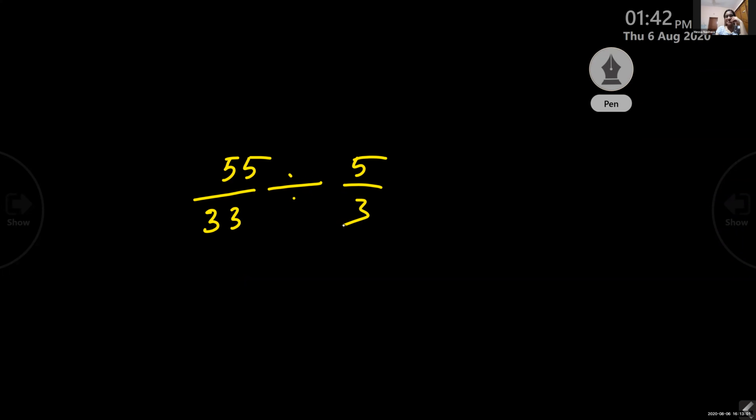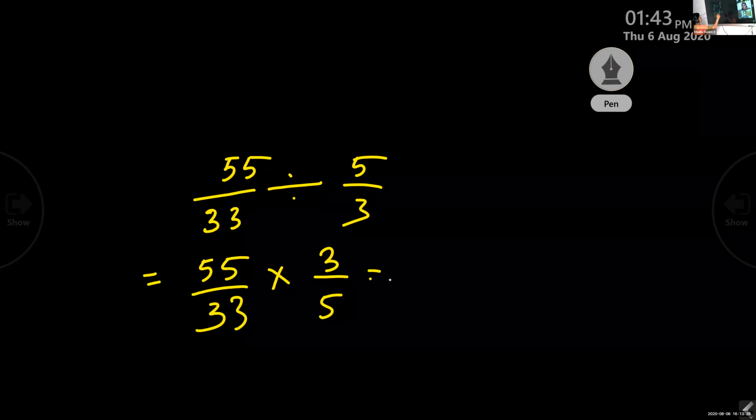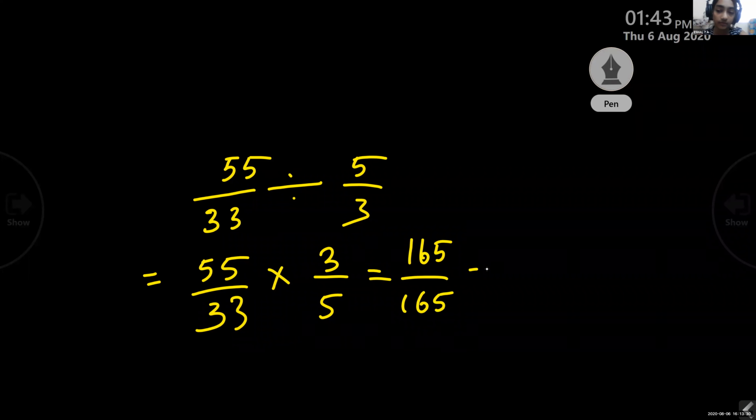165 divided by 165. What is the answer? The answer is 1. So what you have to do is 55 by 33 into 3 by 5. Isn't it? So what will you get? 165 by 165. Answer is 1.